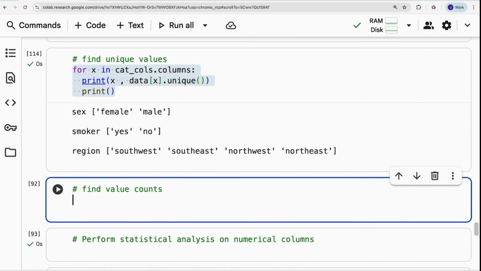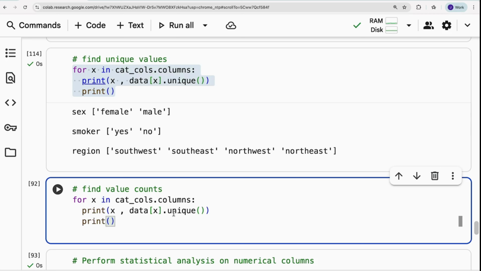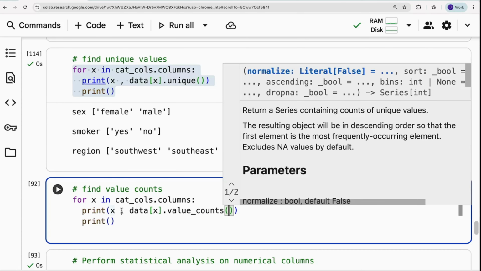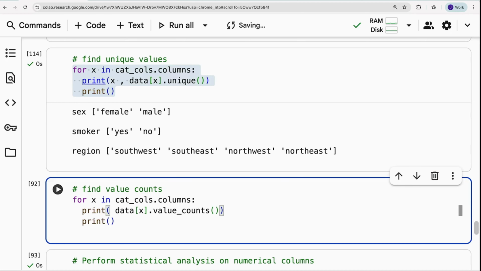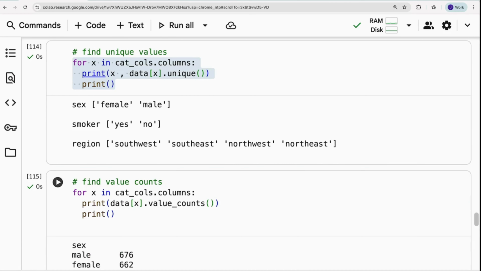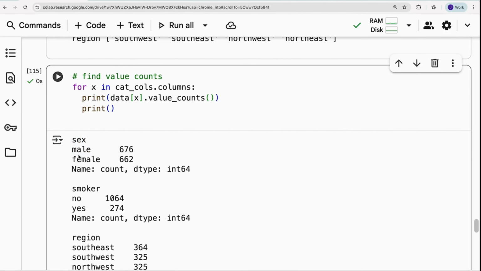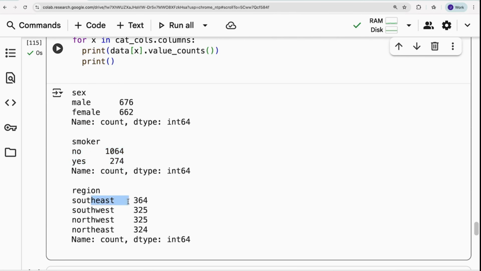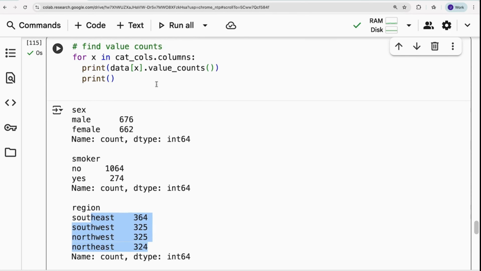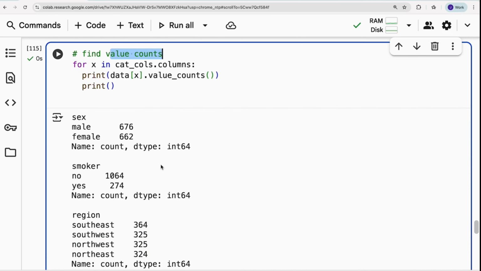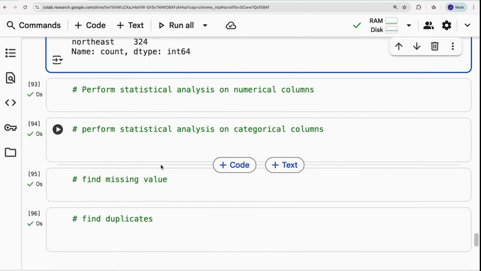Okay, next important thing is, what if I need to find value counts? Value counts is pretty much similar to unique, but you just need to change it to value_counts. What does value_counts give? It gives you the count of unique values. It gives you unique values and tells you how many values are there related to that. How many male, how many female, how many smokers, how many non-smokers. That is value counts. It just gives you the count of each category. This is all about the unique function as well as the value_counts function.